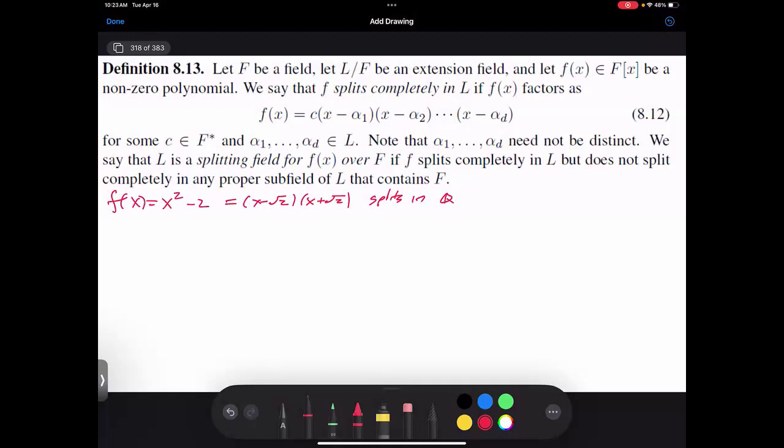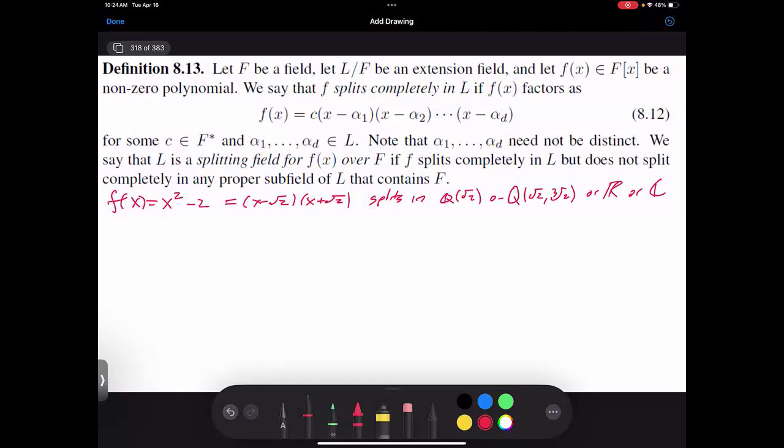Q root 2. Or Q root 2, cube root of 2. Or the reals. Or the complex. There's many fields where this polynomial splits completely. So the splitting field is the smallest field that works.